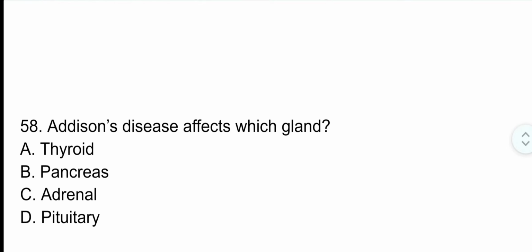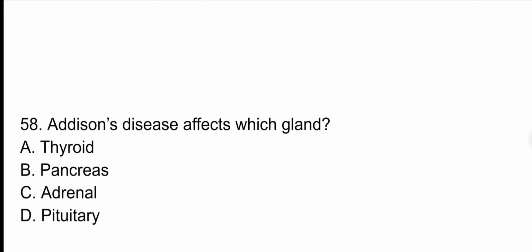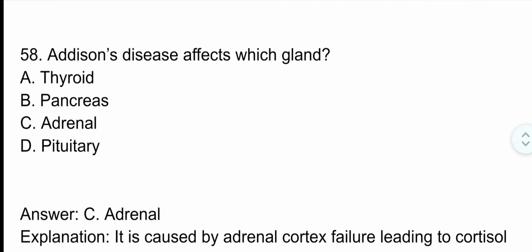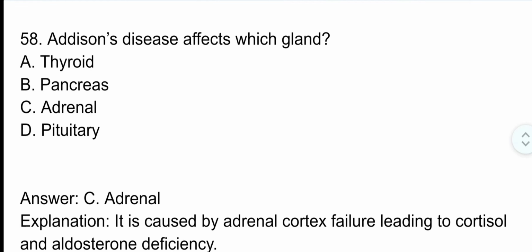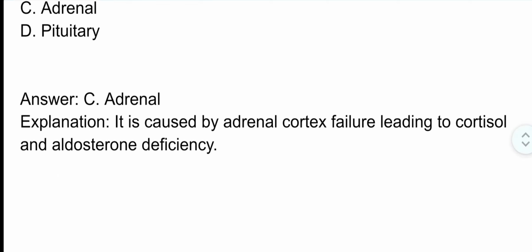Question number 58. Addison's disease affects which gland? The correct option is option C. Adrenal gland. It is caused by adrenal cortex failure leading to cortisol and aldosterone deficiency.